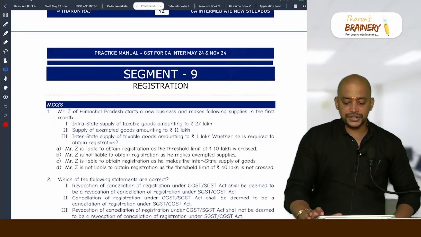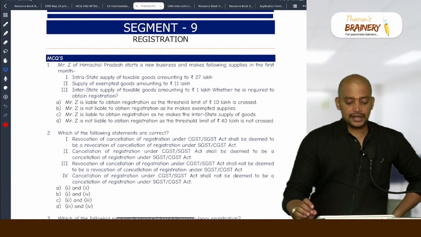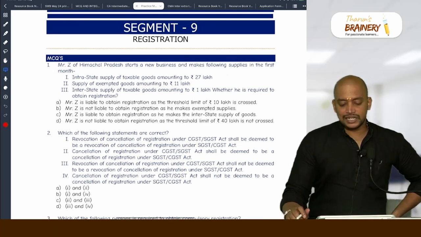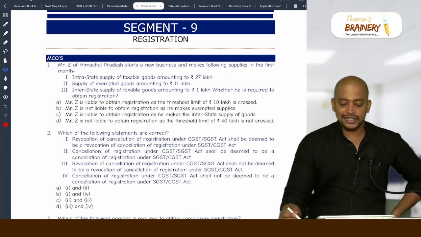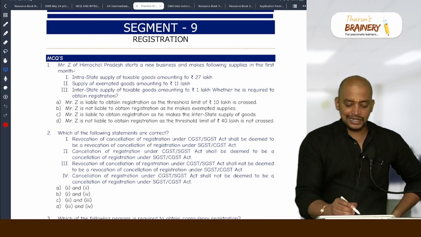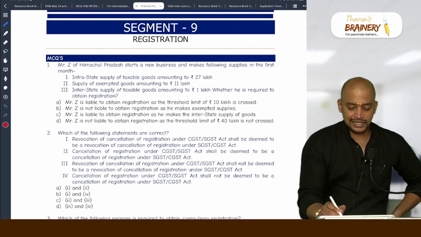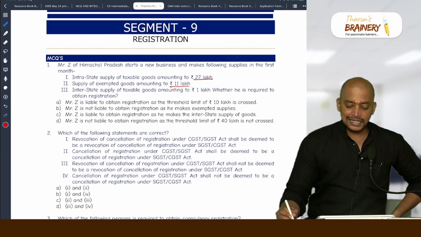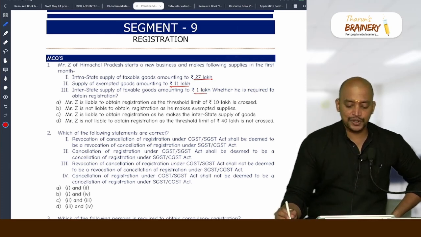Question 9, registration, page number 93. Mr. Z of Himachal Pradesh starts a new business and makes the following supplies in the first month: intrastate taxable goods amounting to 27 lakhs, supply of exempted goods amounting to 11 lakhs, interstate supply of taxable goods amounting to 1 lakh. Whether he needs to obtain registration?